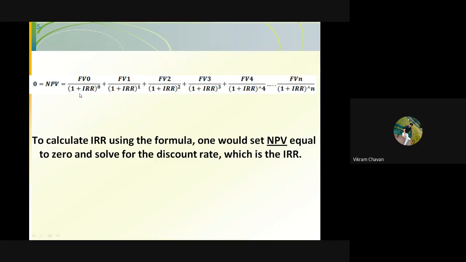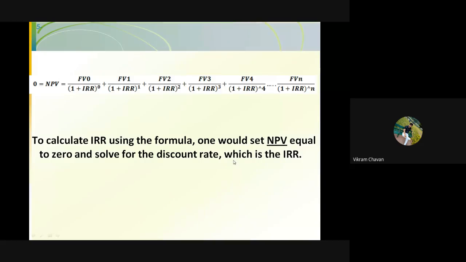So FV naught divided by (1 plus IRR) raised to 0, plus FV1 divided by (1 plus IRR) raised to 1, plus FV2 divided by (1 plus IRR) raised to 2, and up to FVn divided by (1 plus IRR) raised to n. So once again, to calculate IRR using the formula, one would set NPV equal to 0 and solve for the discount rate, which is the IRR.